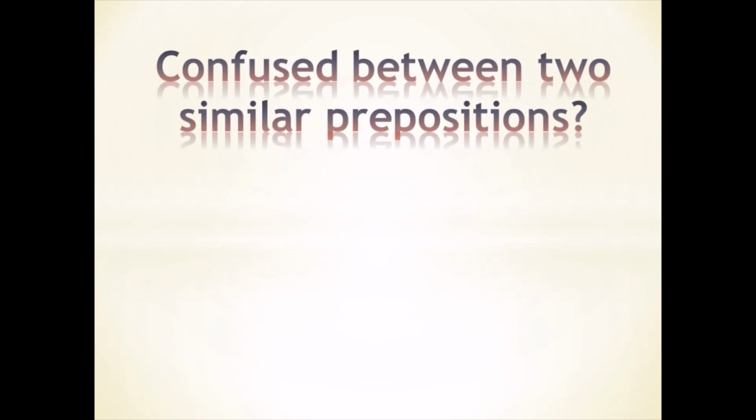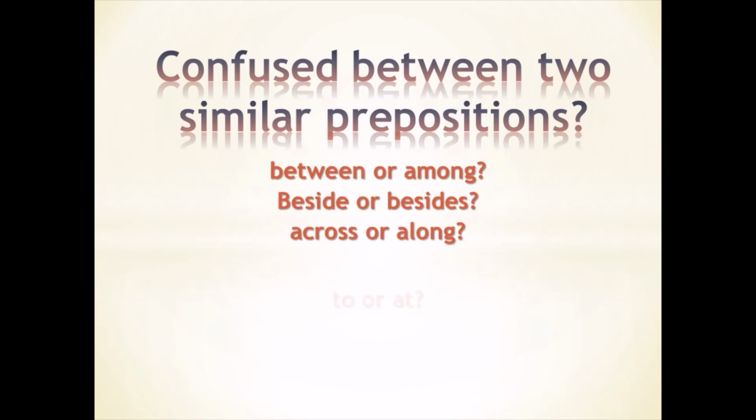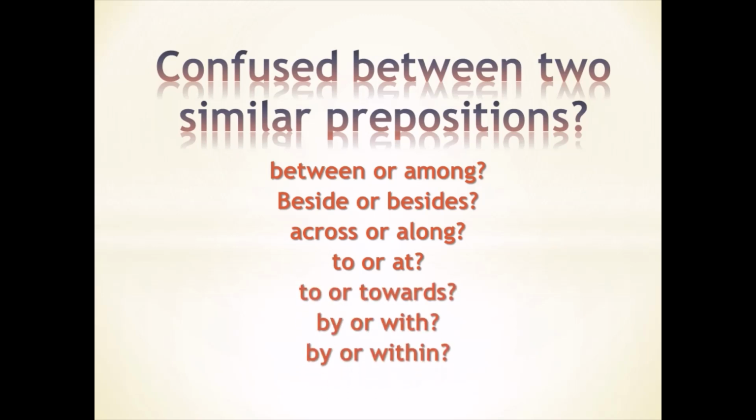Generally people face troubles while doing exercises on prepositions. They get confused over certain prepositions, especially when they look similar or they mean similar or they are used in similar applications such as between or among, beside or besides, across or along, to or at, to or towards, by or with, by or within, in or within. In this video, I'll try to explain the difference between them and I will help you to use them without making any mistakes.